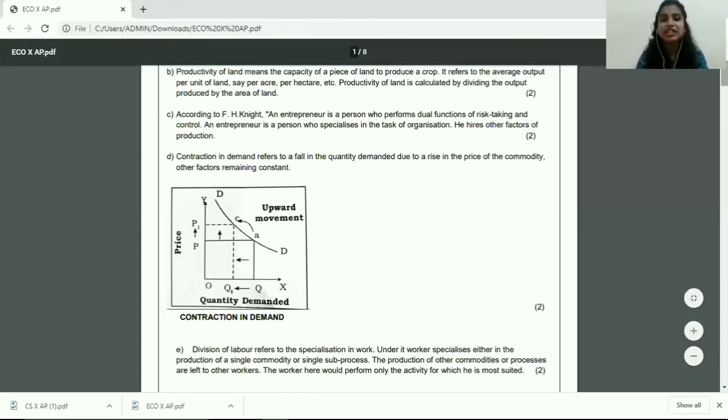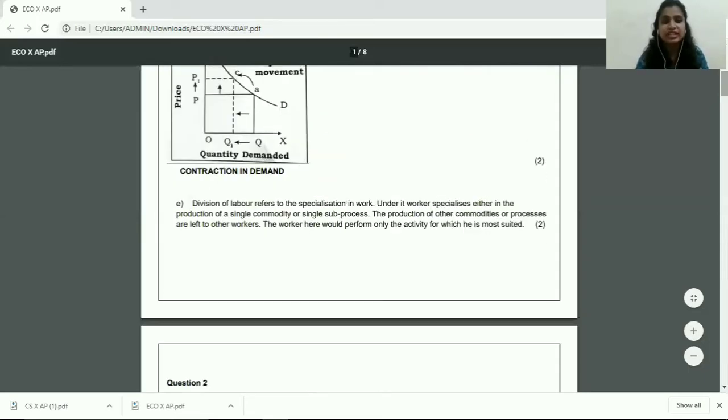So what are the important keywords? Specialization in work, where the work is divided into a single commodity or a single sub-process. All of these words are important when you write the answer for division of labor, right? So if all of these things are there, then you've earned your 2 marks. You can again write 2 to 3 sentences trying to explain what division of labor is. You could also write an example for division of labor.